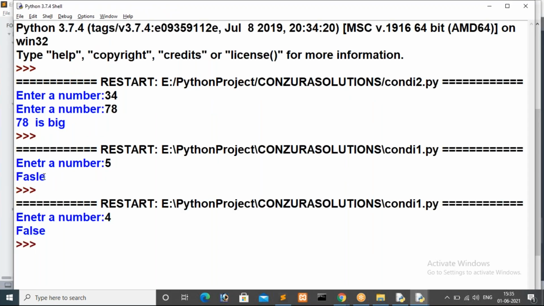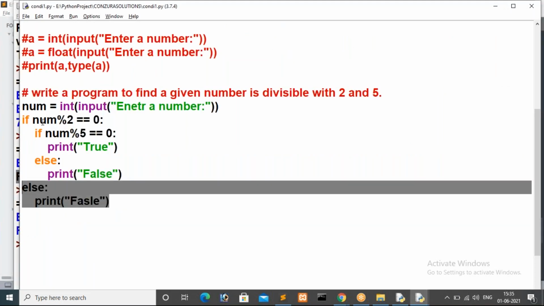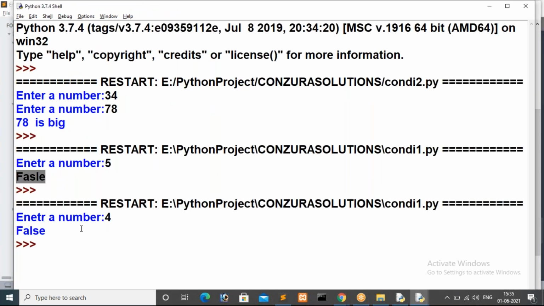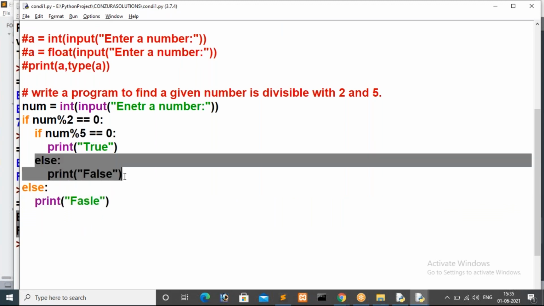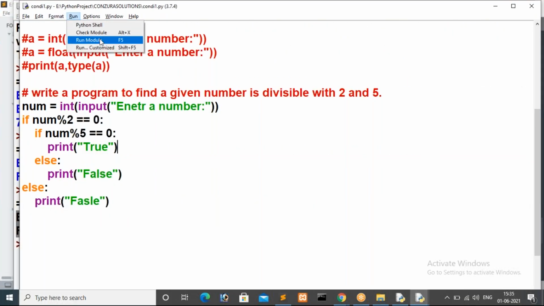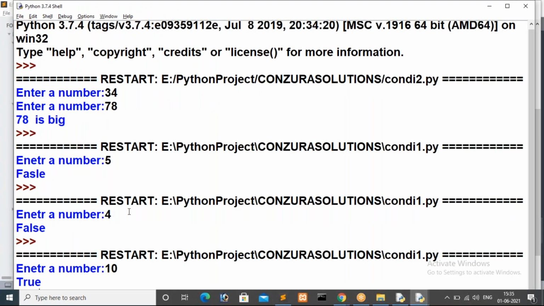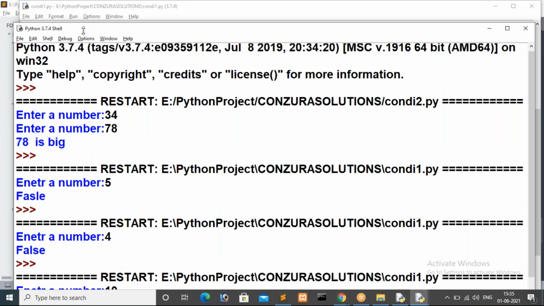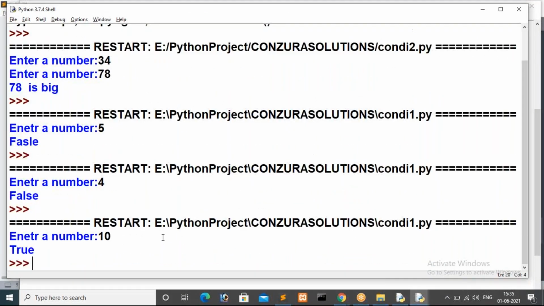In the first case, we got false from the first condition because the first condition failed. In the second trial, when you give value 4, the false comes from the else inside the if. Then I will give value 10 and execute again, a number which is divisible by 2 and 5. True we are getting, because 10 is divisible by 2 and at the same time it is divisible by 5 also.